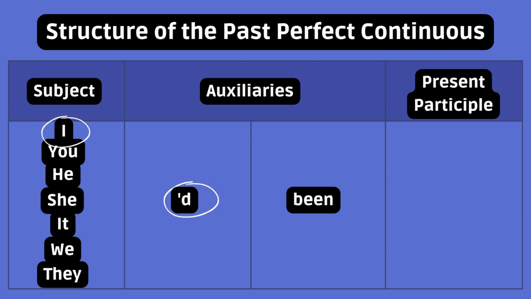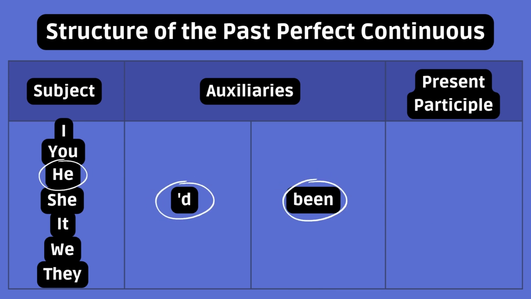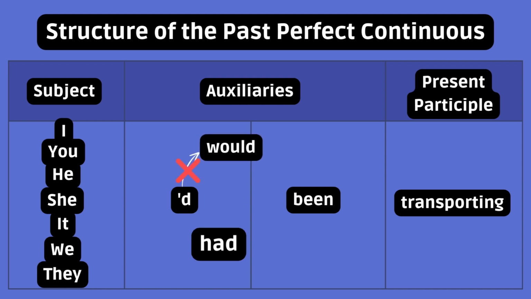Example: I'd been digging. You'd been joking. He'd been transporting. Just remember that in this case, 'd isn't the contraction of would. You can be sure it's had, because it's followed by been.